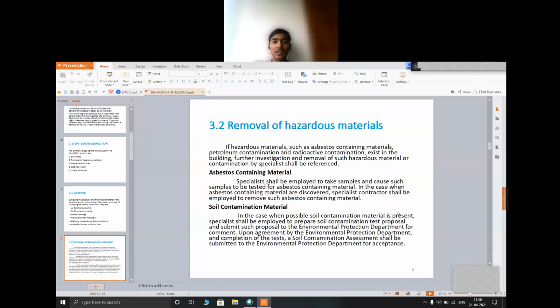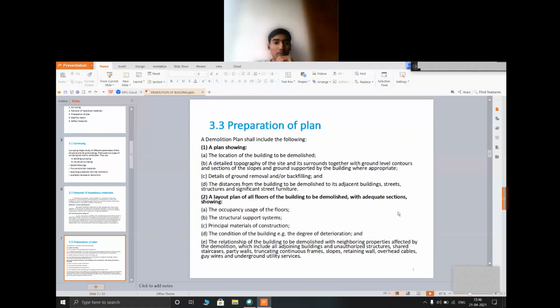Next is the removal of hazardous material. If hazardous materials such as asbestos containing materials, petroleum contamination and radioactive contamination exist in the building, further investigation and removal of such hazardous material by specialists shall be referenced. Next is preparation of plan. A demolition plan shall include the following: a plan showing a layout plan of all the floors of building to be demolished with adequate sections showing the occupying usage of floors, the structural support system, principal material of construction, the condition of building, etc.